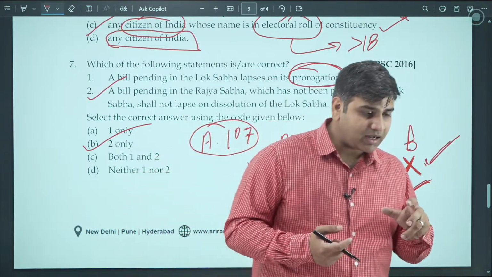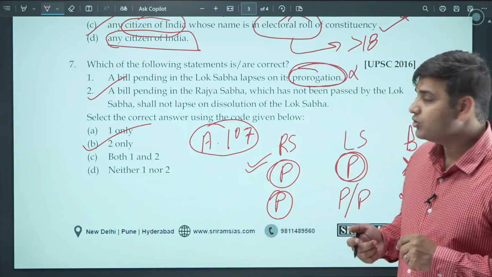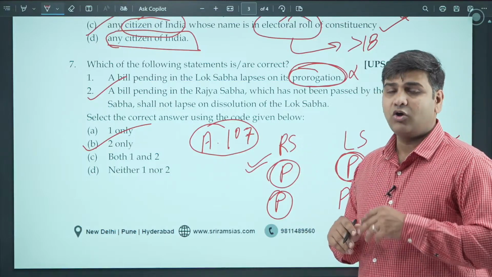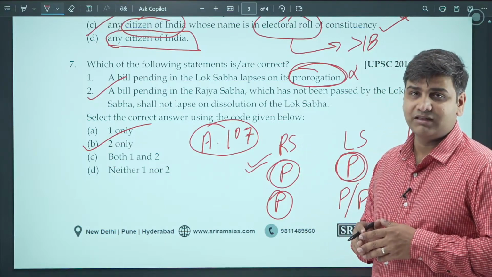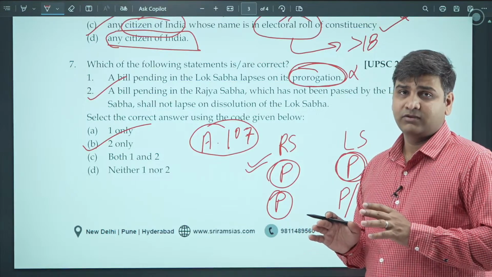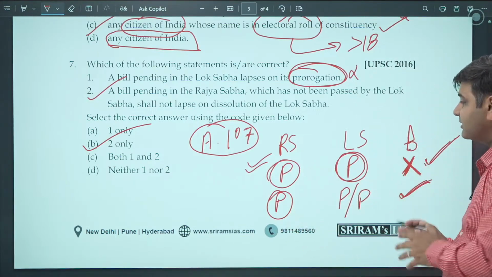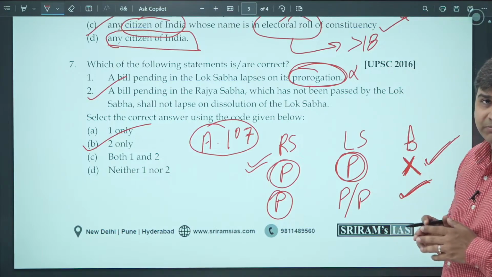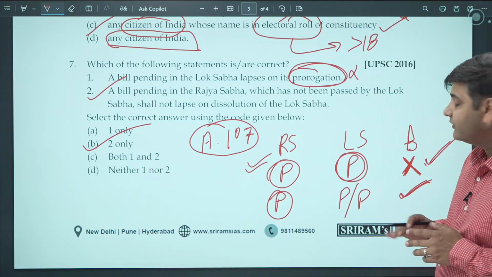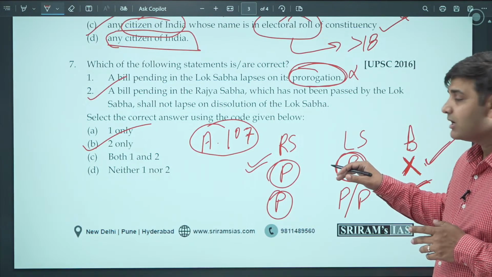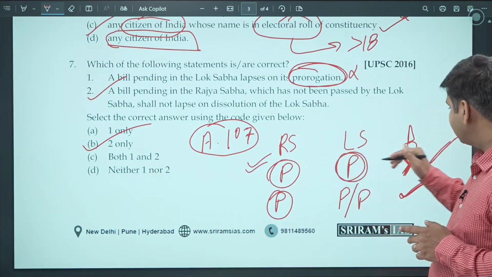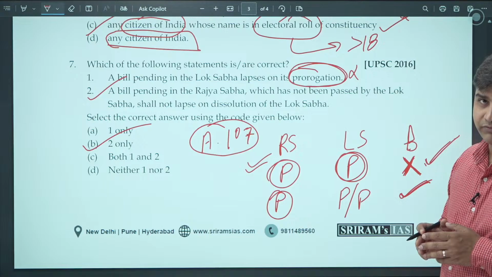Since Rajya Sabha is the permanent House, if a bill is pending in Rajya Sabha or a bill is passed by the Rajya Sabha, then it stays. Okay, so Rajya Sabha is not the problem here. The bigger problem is Lok Sabha, and what is the status of that particular bill in Lok Sabha. If it is not passed by Lok Sabha but pending in Rajya Sabha, the bill does not get dissolved.